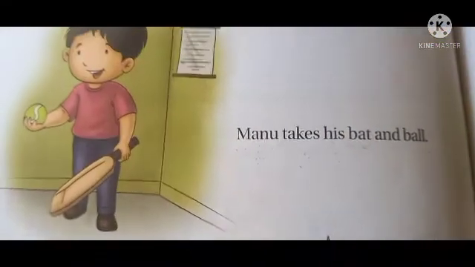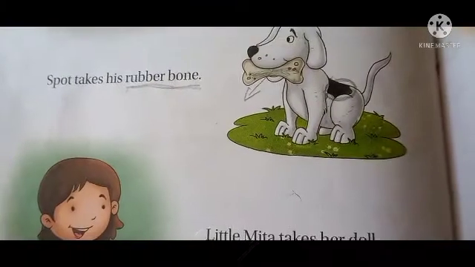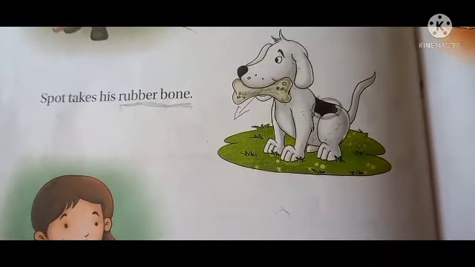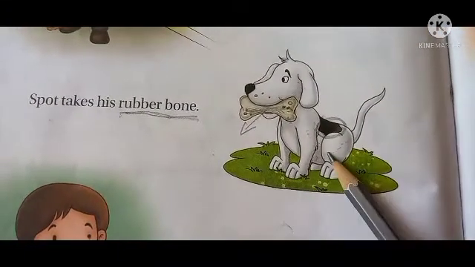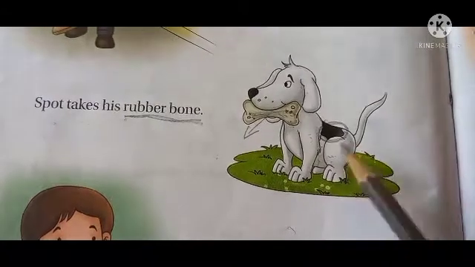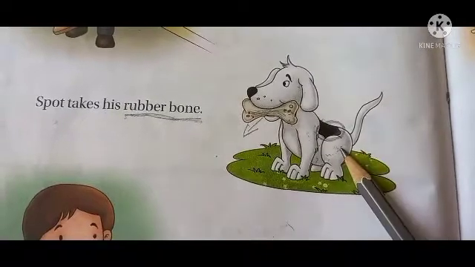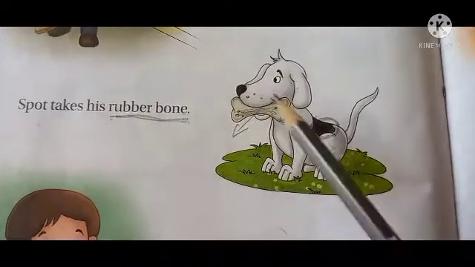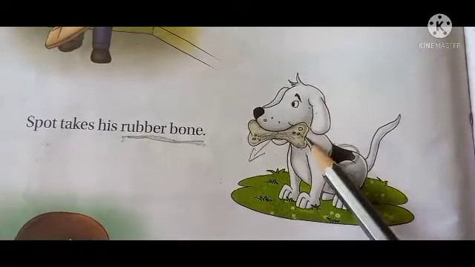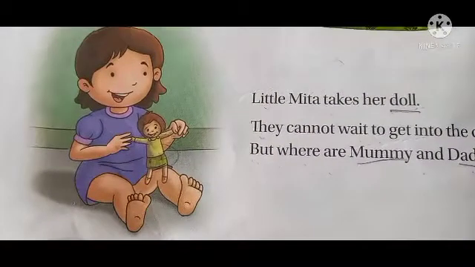Here, in the next picture, you can see Manu takes his bat and ball. And in the next picture, you can see, who is this? It is a dog, Manu's pet dog. The pet dog's name is Spot. And this dog takes his rubber bone. Okay, here see, it is a rubber bone.